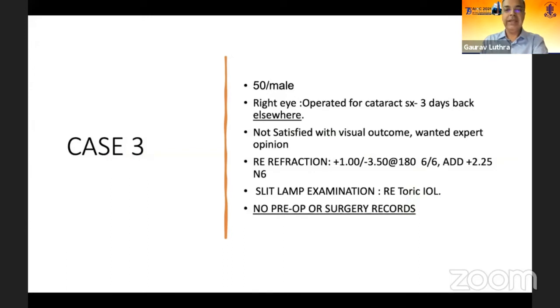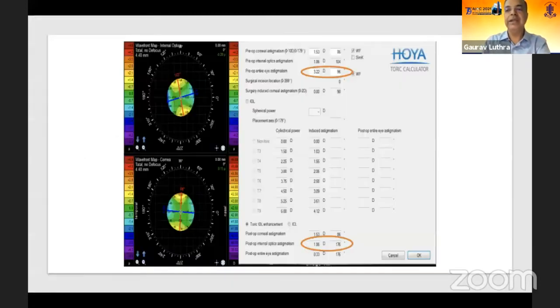And I think this is only the second case. He's shown a 50-year-old male, operated for cataract surgery 3 days back elsewhere, having a residual high astigmatism. Now, this is something which I love. We've been evaluating all our post-op toric IOLs at post-op day 1, day 7, day 15, if possible, to look for the toric IOL placement.